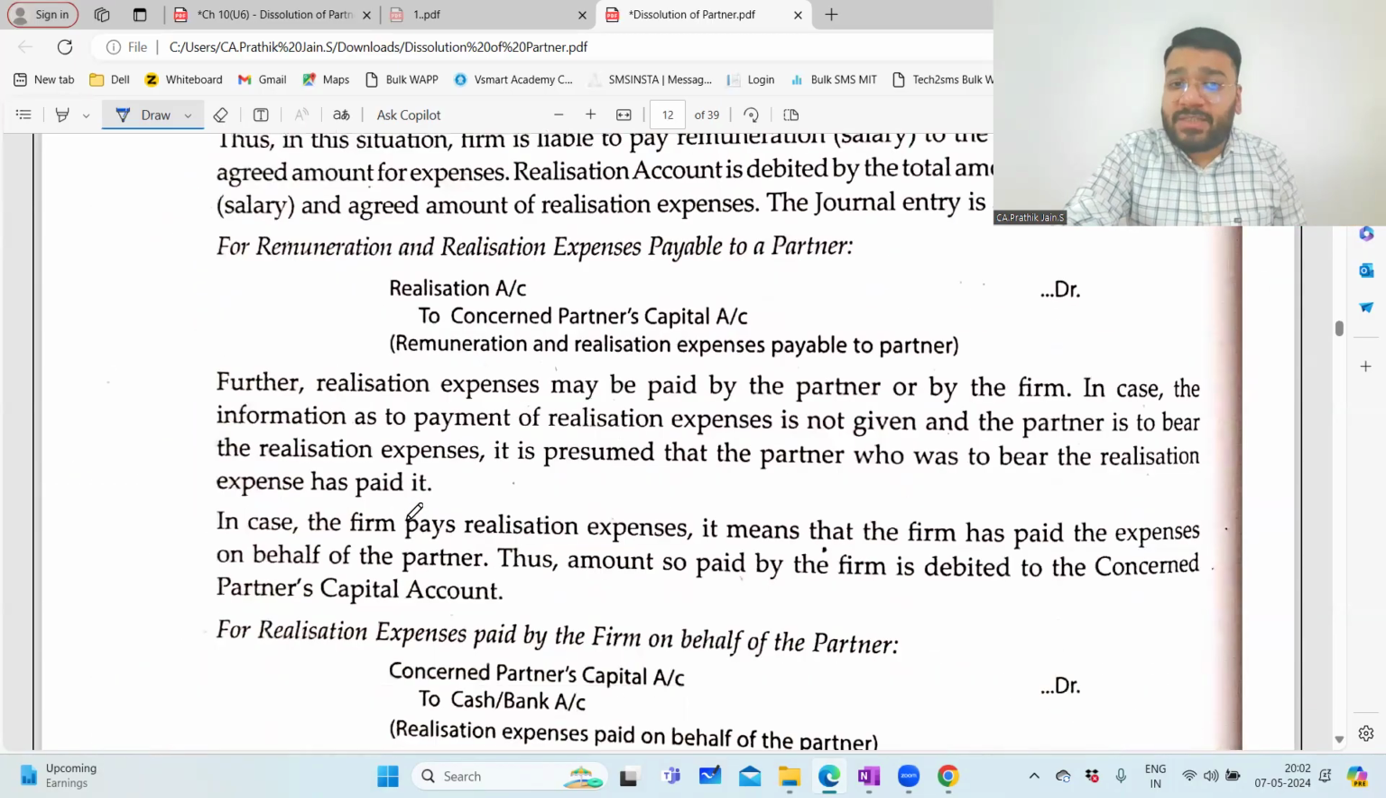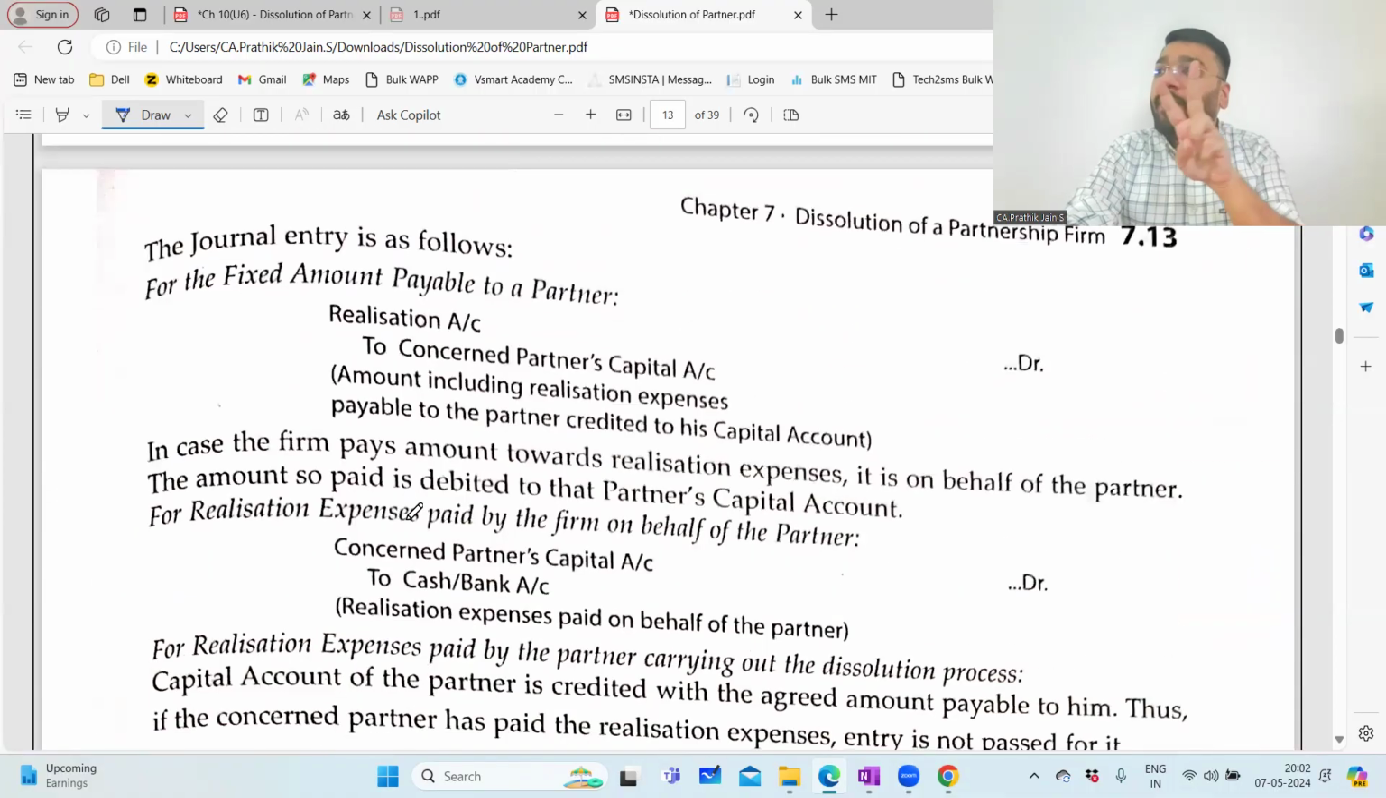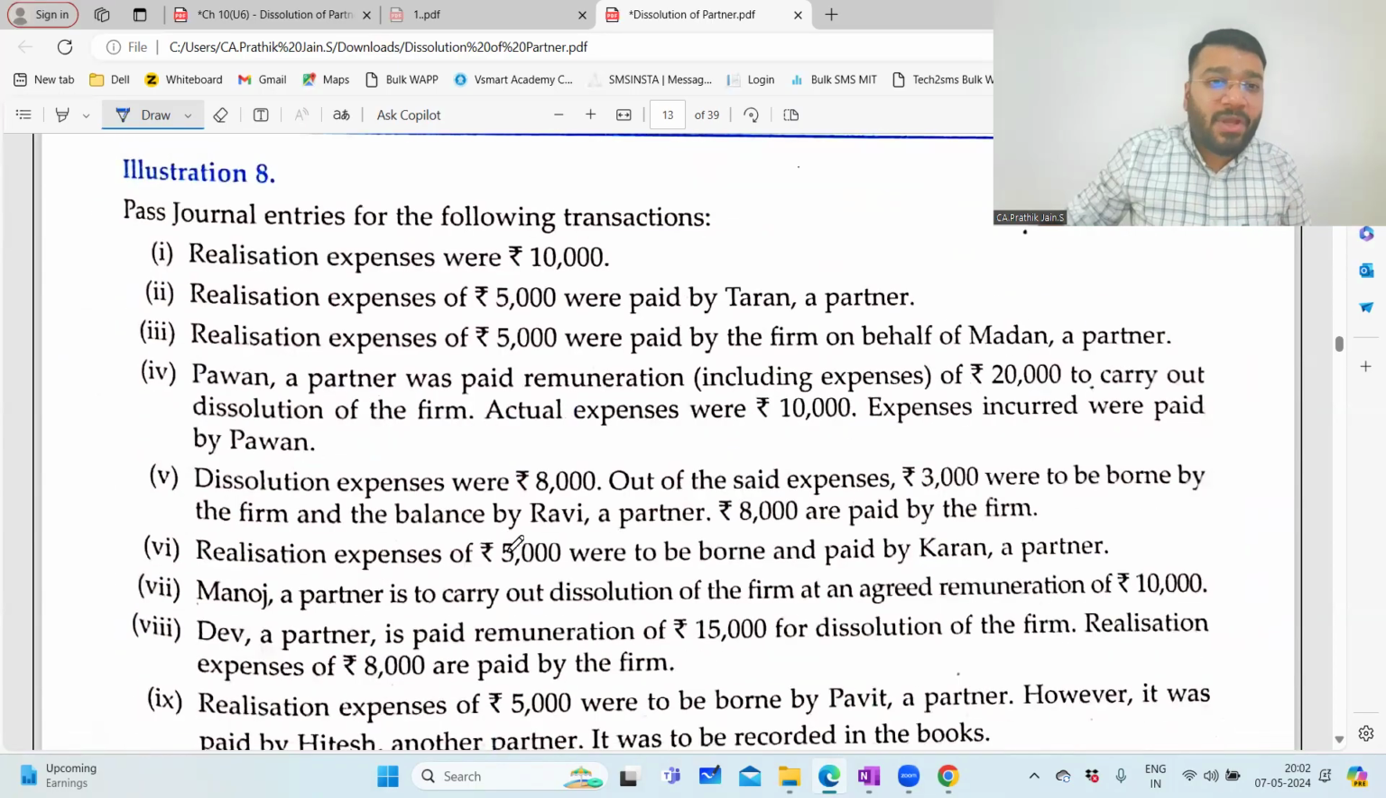For realization, guys, we just did one scenario, no? In both the questions, the question was silent. So we agreed that the firm is bearing the expense, the firm is paying the expense. Other scenarios, where is the question? Here it is. How many questions on the realization alone do you see?